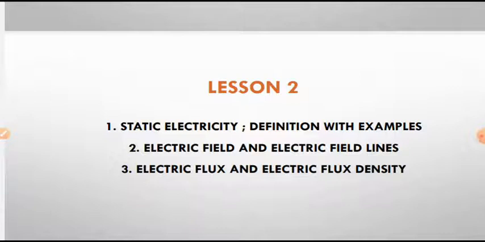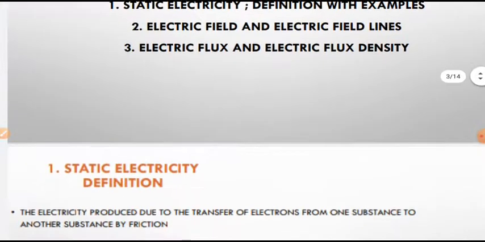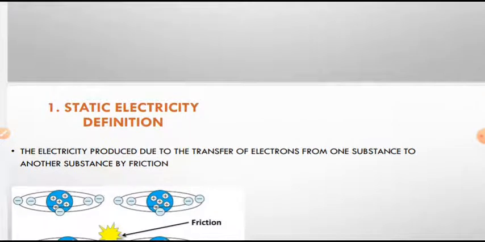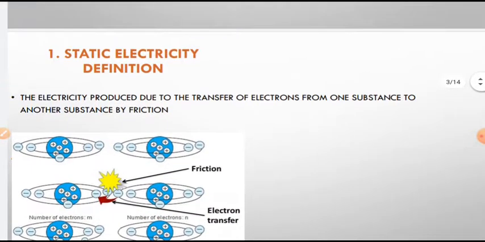I am going to explain what is static electricity, how it is produced, and we'll have some examples here. What is static electricity? Electricity which is not flowing, which is settled at one point only, which is settled in the space of the substance, is called static electricity. So the charges here will not move or flow from one point to another point through the substance. This is the reason why it is called static electricity. Static electricity may be positively or negatively charged.